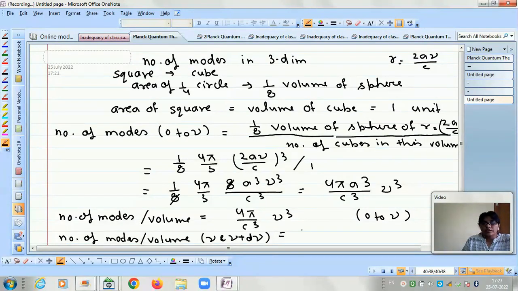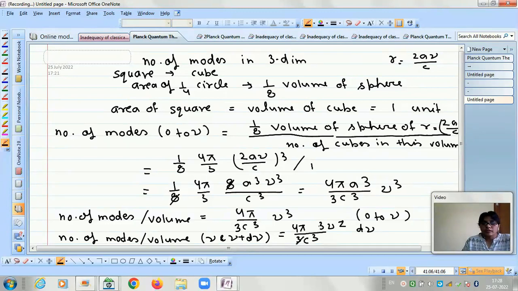So let us differentiate it. Here it is 4 pi by 3, and 3 is also there. So it is 4 pi by 3 c cube, and then nu cube. The differentiation of nu cube with respect to nu will be 3 nu square d nu.